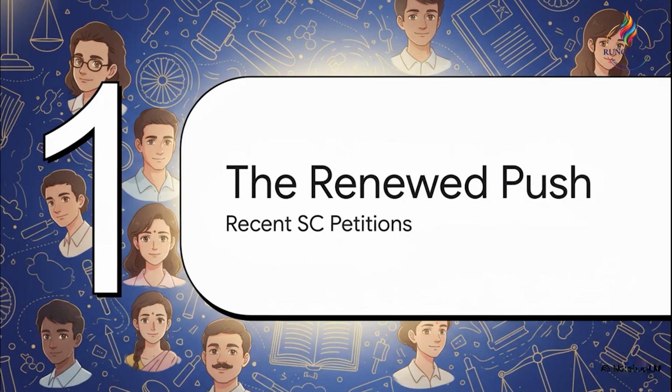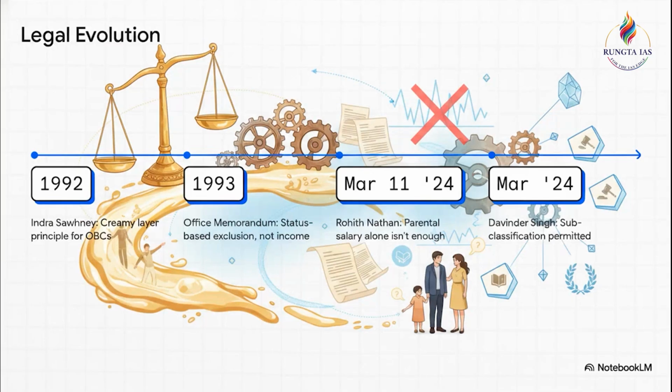To understand the present debate, we really need to look at the context of this renewed push. Let's trace how this builds up historically. Tracing this legal evolution is literally your golden ticket for structuring a stellar mains GS2 answer. You have to start with the landmark 1992 Indra Sawhney judgment, right? That's where the creamy layer principle for OBCs was introduced. Then, importantly, the 1993 Office Memorandum clarified that exclusion is based on status, not just pure income.